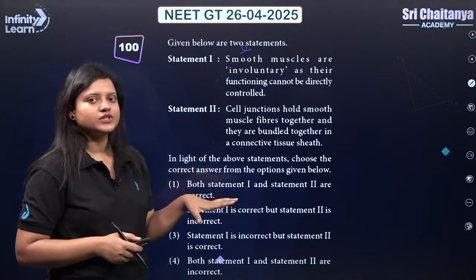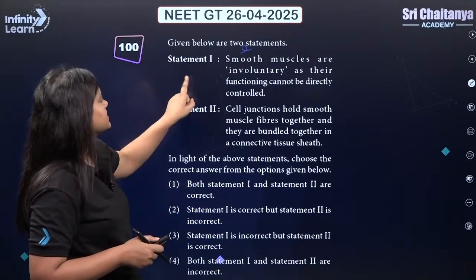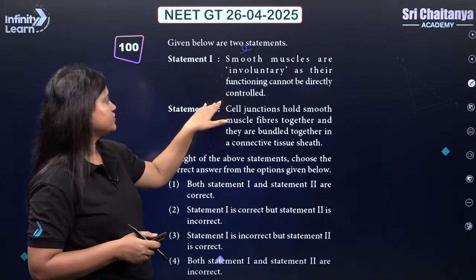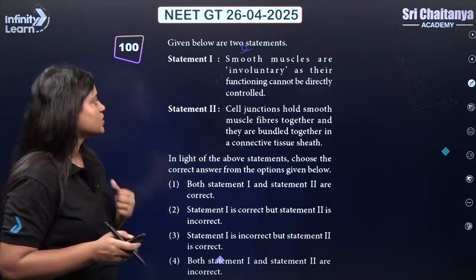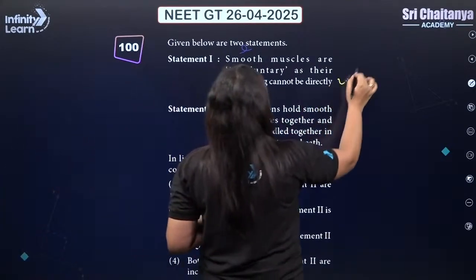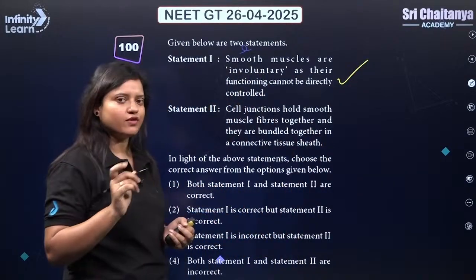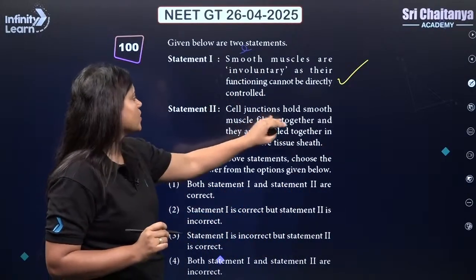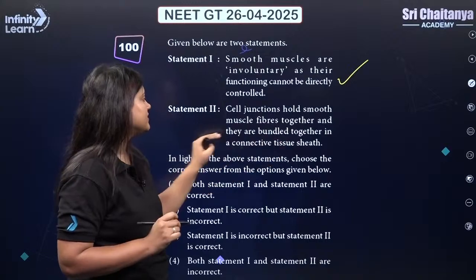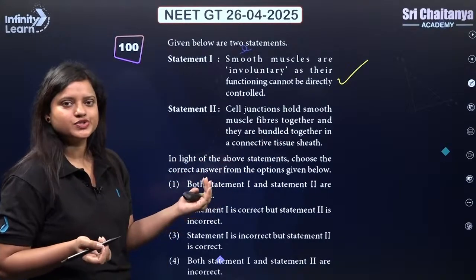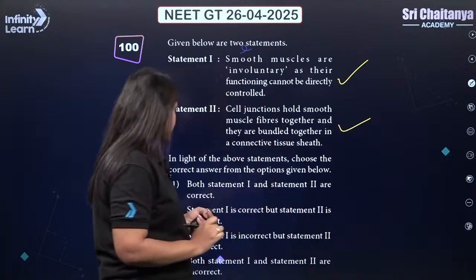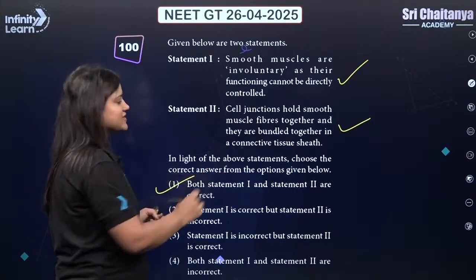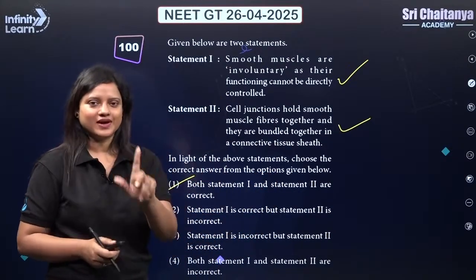Next. So we have 2 statements. We need to figure out the correct one. Statement 1 says, smooth muscles are involuntary as their functioning cannot be directly controlled. So remember that smooth muscles are not under our control. So yes, they are involuntary. Cell junctions hold smooth muscle fiber together and they are bundled together in a connective tissue sheath. Yes, this is also correct for smooth muscles. Both the statements are correct. That means the correct answer should be 1.